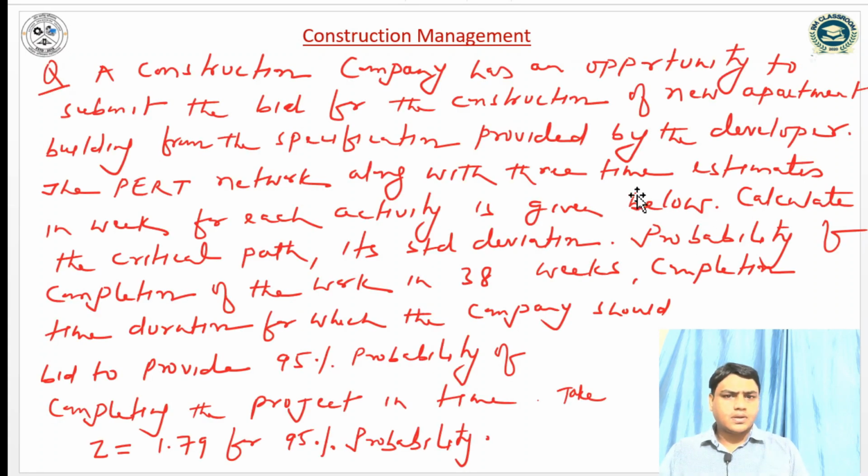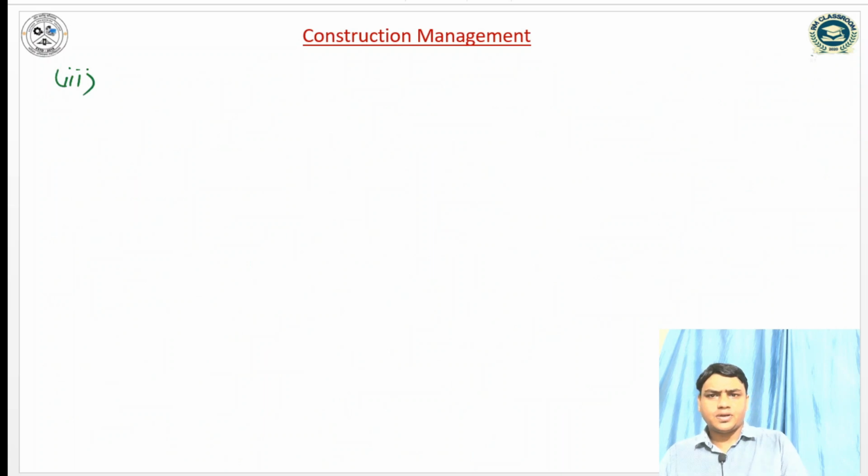In the third part we have to compute the probability for completion of the project. We can see the question. We have computed the critical path and the standard deviation along the critical path. The probability of completion of the work in 38 weeks, so for 38 weeks we have to compute the probability.